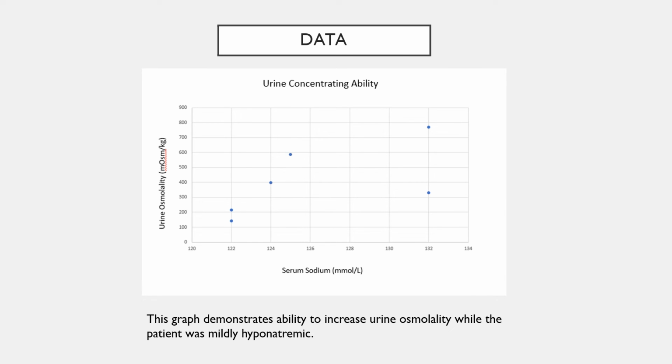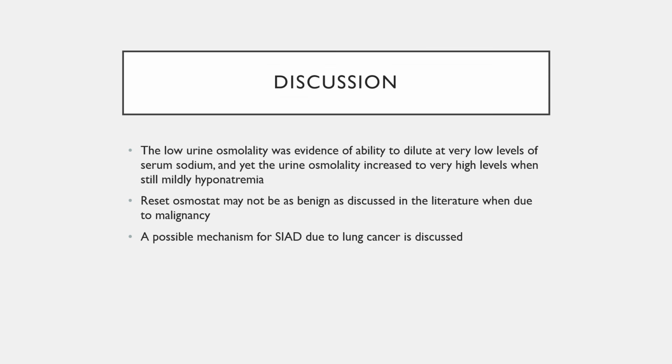This graph demonstrates her urine concentrating ability with serum sodium on the x-axis and urine osmolality on the y-axis. This graph demonstrates an ability to increase urine osmolality while the patient was mildly hyponatremic. The low urine osmolality was evidence of ability to dilute at very low levels of serum sodium, and yet the urine osmolality increased to very high levels while still mildly hyponatremic.